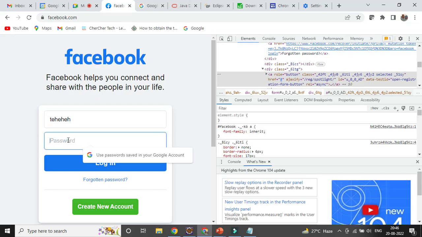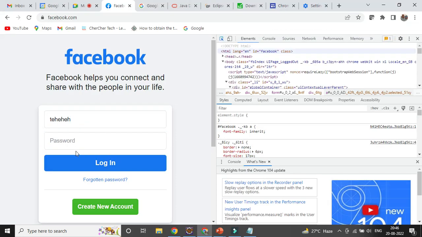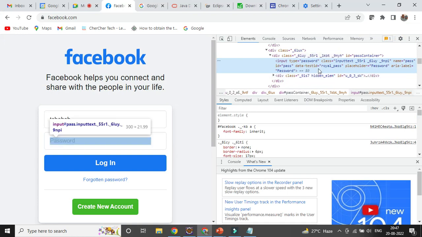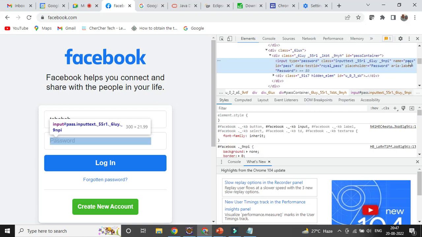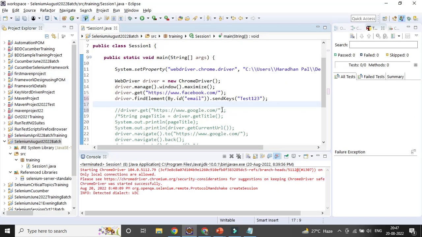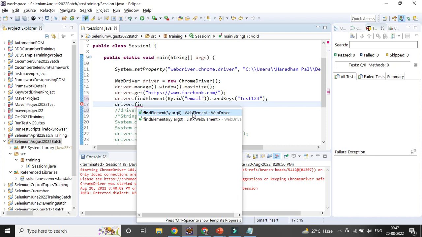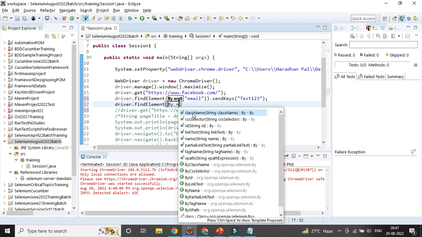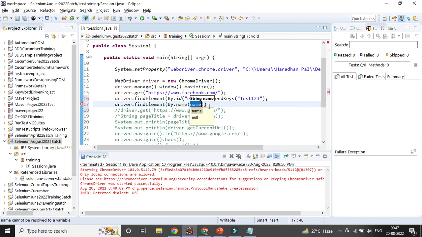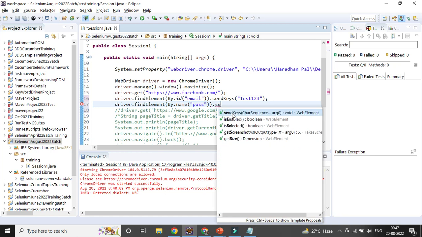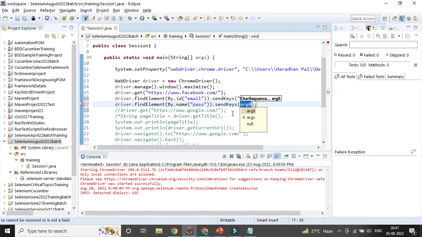I want to enter something in the password field as well, right? So I can inspect the element. First part, I have already identified by id. For the second part, I can go with the name. So what is the name? Pass is the name. So I'll be identifying with the element locator called name. driver.findElement, here it will be by.name, right? Here I can give the name and then I can call sendKeys. It is a WebEdit box, so I can enter something like pass123, but the password you will not be able to verify, right? Validate whether it's entering or not.